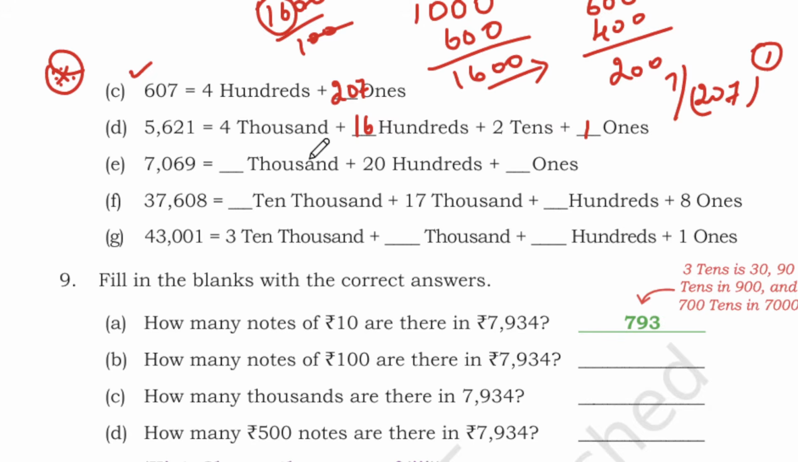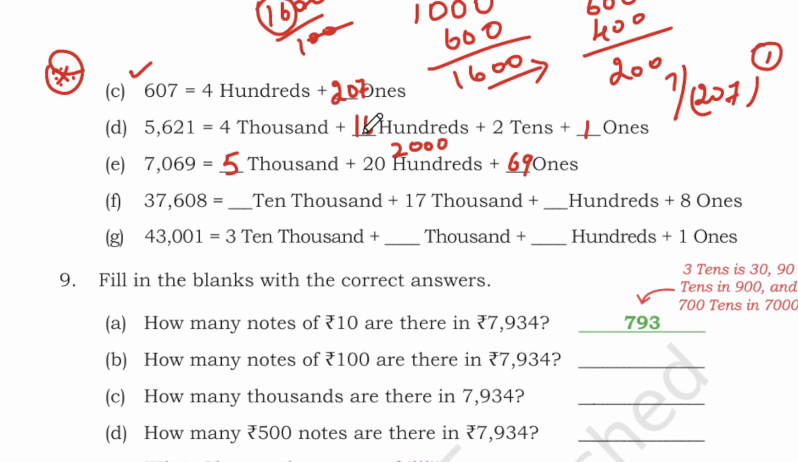So next we have 7069. So dash thousands, 200s and dash 1. So once we have 69, that we can write easily, 69 and 200s, which is equal to 2000. But we already have 7000 here.